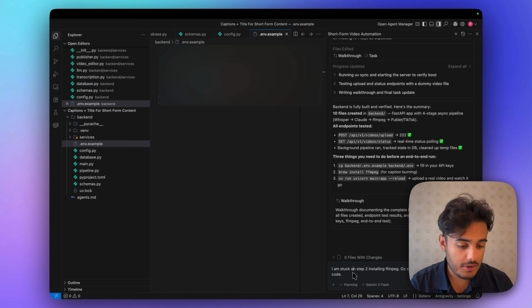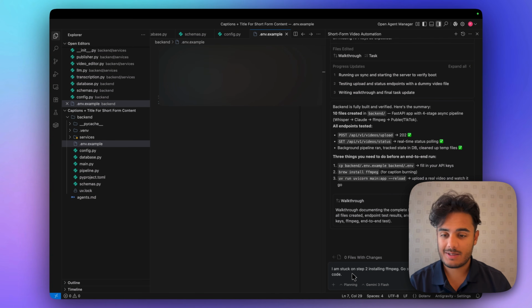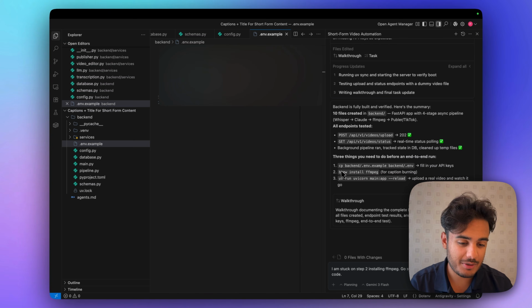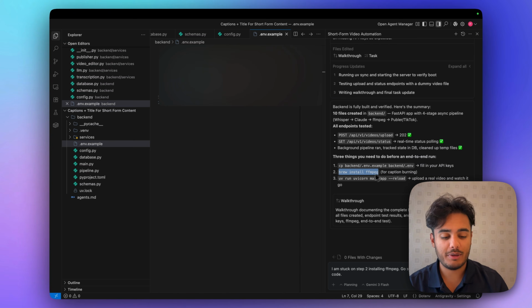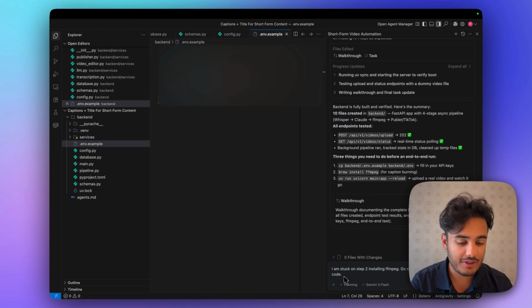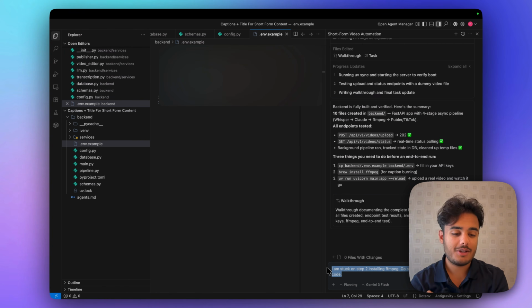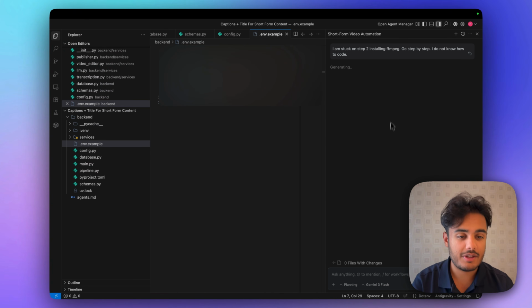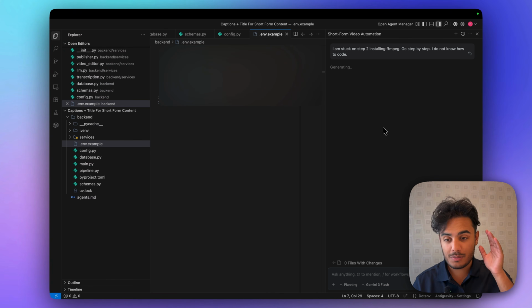Okay, so now we're going to install FFmpeg together. I am going to act like I have no clue what to do. I think I do have to use a terminal command, but let's just go through. And I'm going to speak to AntiGravity and we're going to solve this together. I'm doing this for you guys who don't know how to code. I don't know how to code either, but I've used enough AntiGravity to kind of figure this out. But for you guys that are new, let's go through this together.